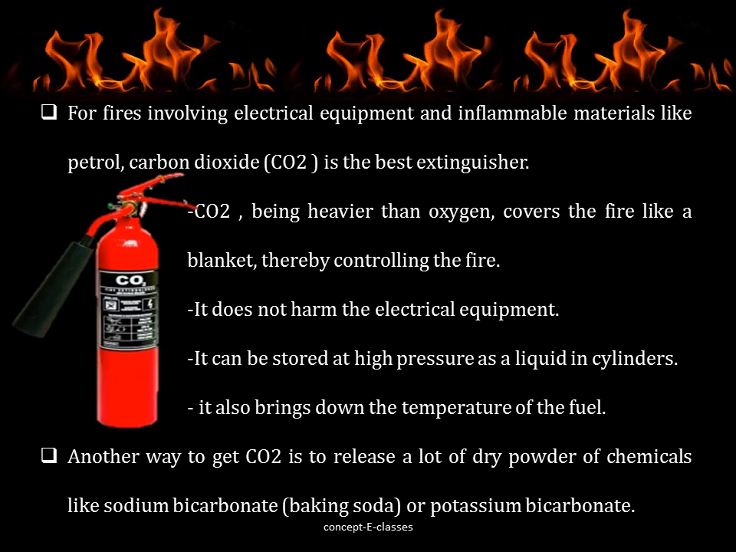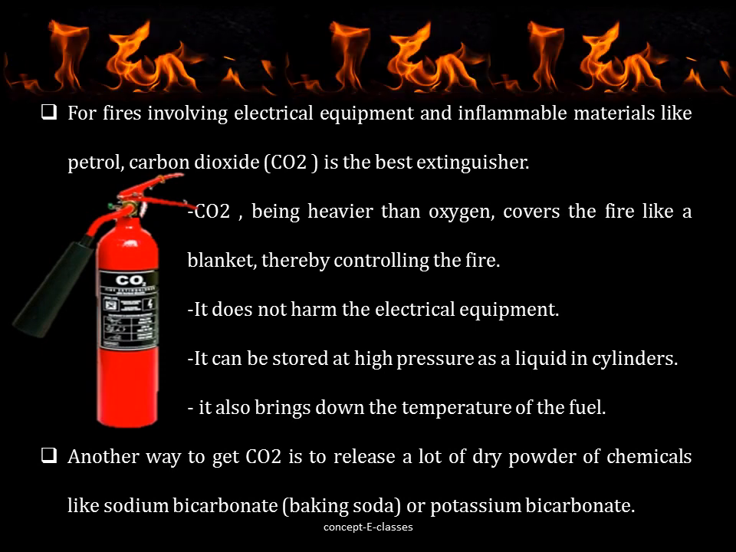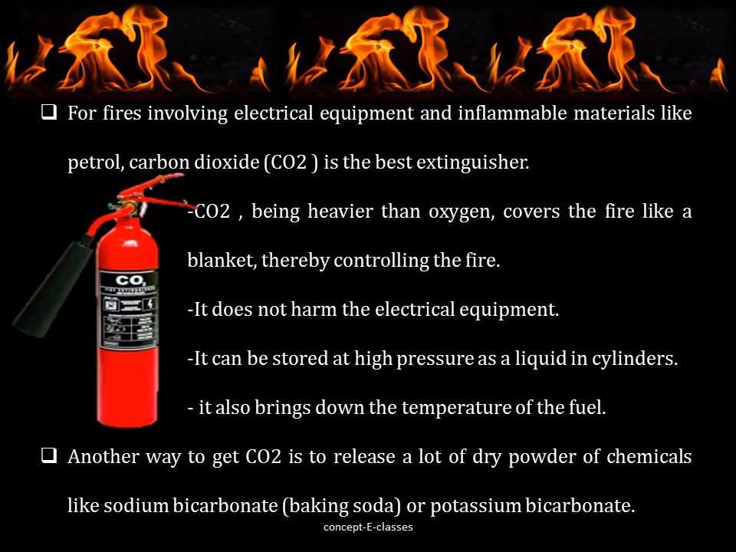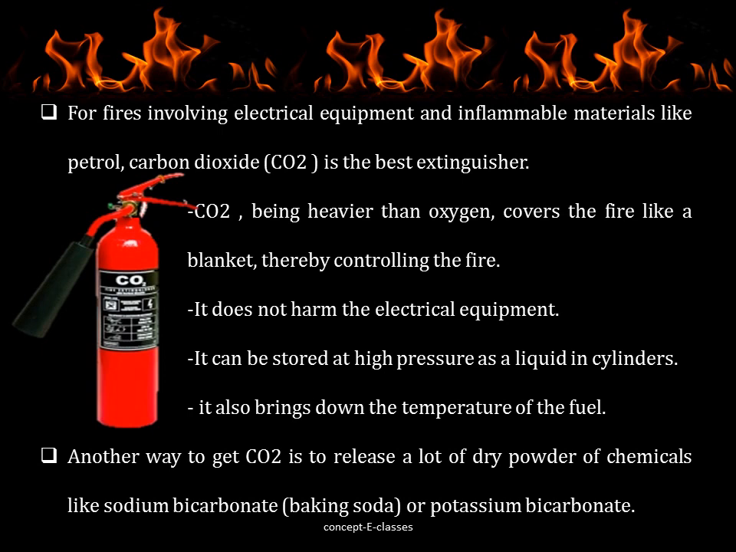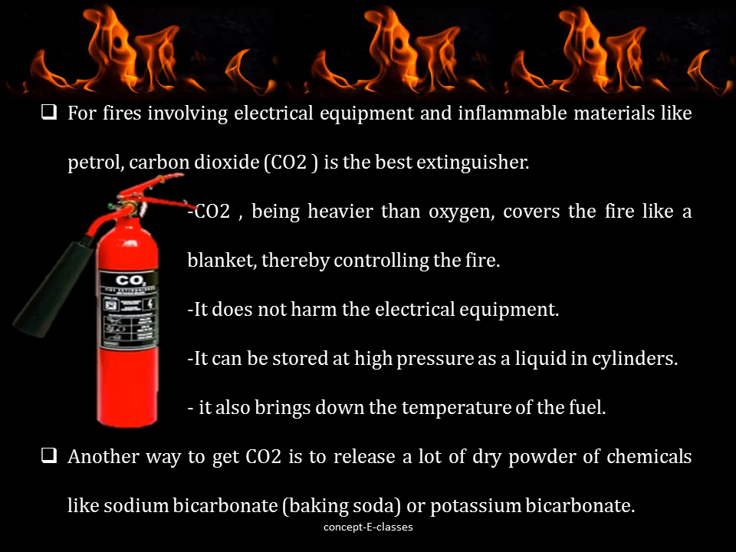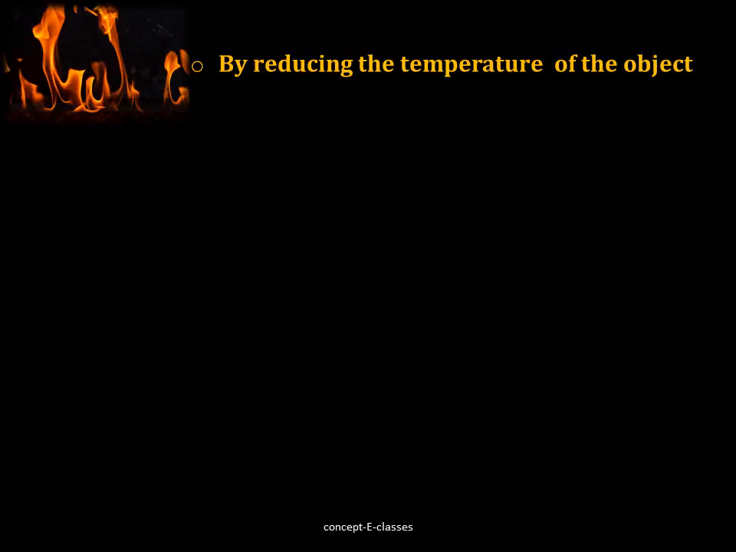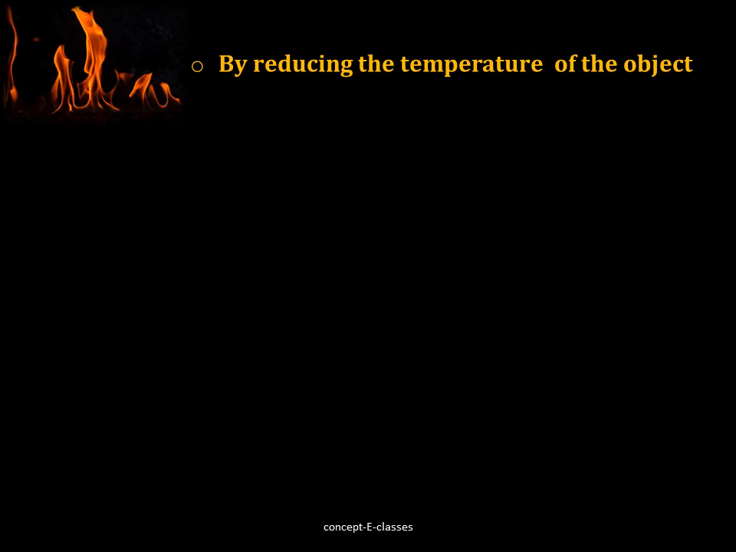Another way to get carbon dioxide is to release a lot of dry powder of chemicals like sodium bicarbonate or potassium bicarbonate, and near the fire these chemicals give out carbon dioxide. So in such a case we could cut off the supply of air. Now the third method of controlling fire is by reducing the temperature of the object.